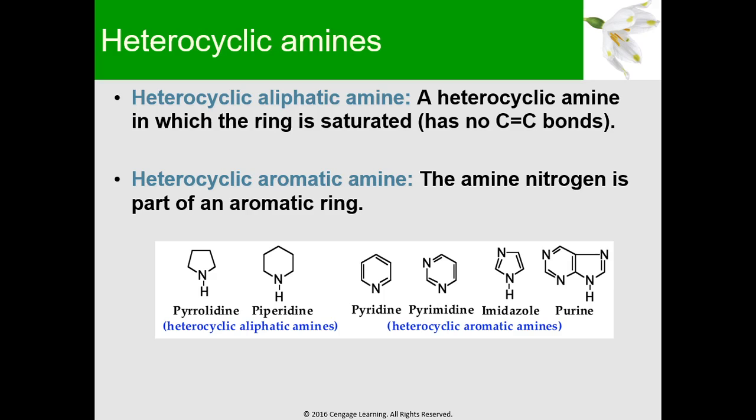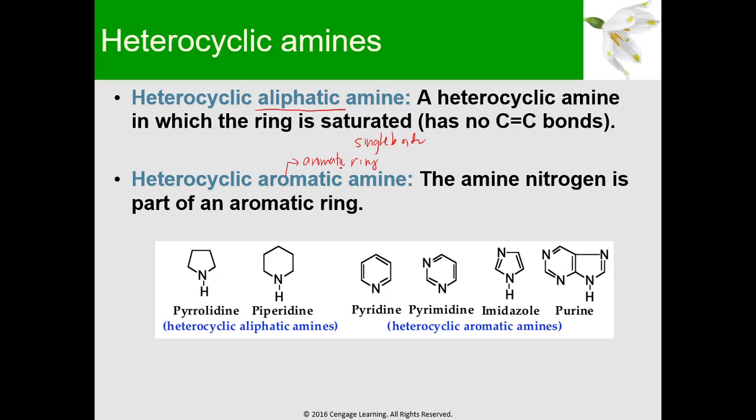So, yung difference lang, meron tayong tinatawag na heterocyclic aliphatic amine. So, pag sinabi natin aliphatic, single bonds lang. Pero kapag sinabi mong heterocyclic aromatic amine, meron na yung tinatawag natin na aromatic ring.